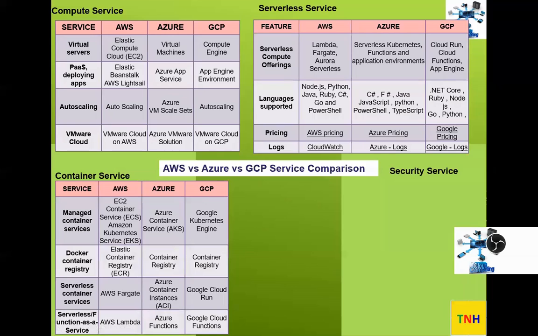There's another service offered by these vendors, containerization, one of the most popular. We have the managed container service. AWS says EC2 container, actually, it should be ECS. It's okay to say EC2 container service, but normally it's Elastic Container Service, right? ECS. And again, they have another one, Amazon Kubernetes Service, EKS. The two offerings are there. And Azure, they have the AKS, Azure Container Service, and Google, they have the GKE.